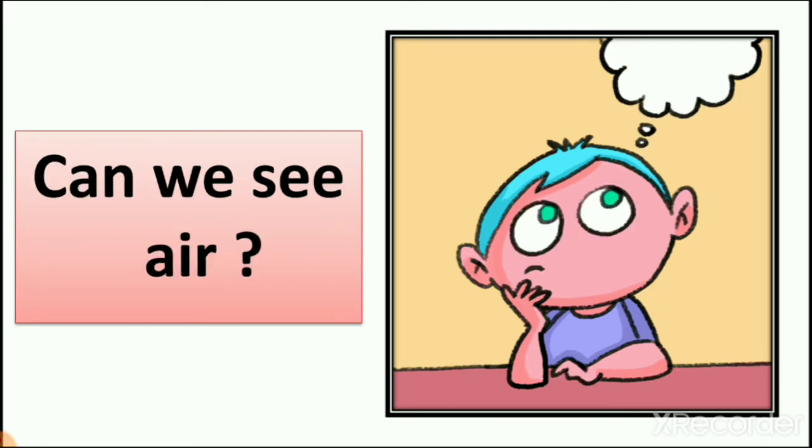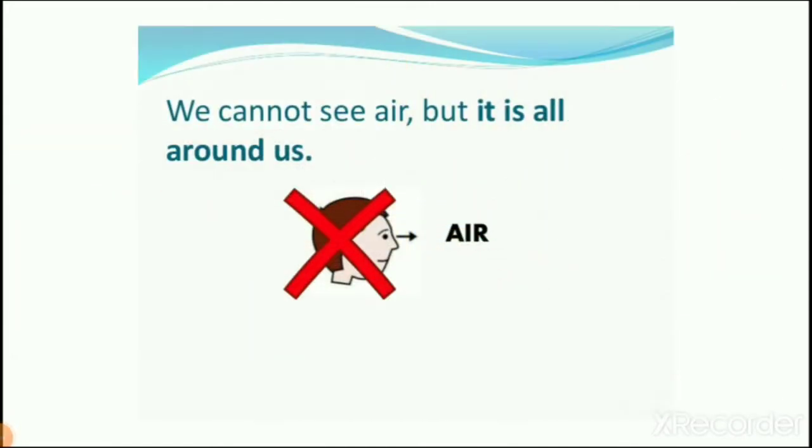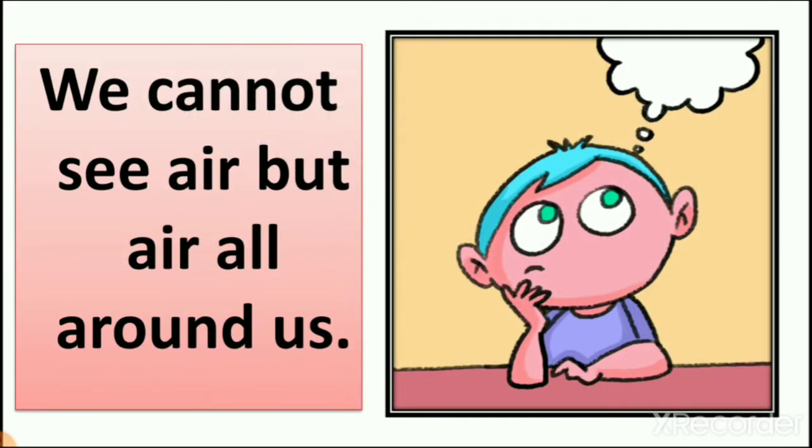The next question we learn is, can we see air? As we learn in this lesson, we cannot see air, but it is all around us. When you are breathing, you are taking air in your breathing. So it means air is around you, but you cannot see it. As we learned in lessons number 1, 2, 3, keep our surroundings clean, and we learned about trees, right?